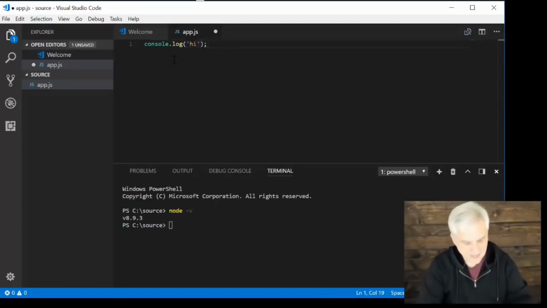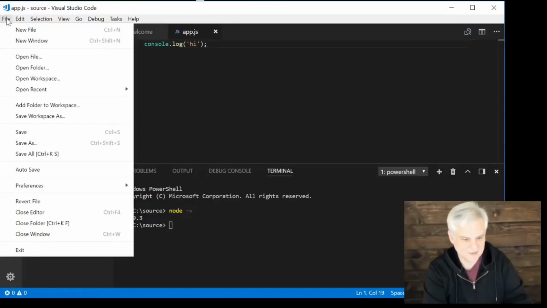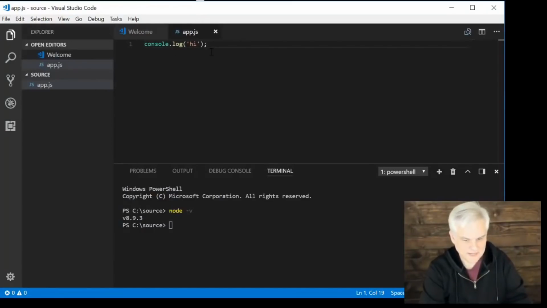So now I'm going to use Control S on my keyboard to save, or it might be Command S if you're on the Mac or something else on Linux. I don't know, whatever you use. Or you can just go File, Save. Now watch what happens when I just use the space bar on the keyboard. Did you notice that little symbol there? It went from X to a circle. That means that file has not been saved yet. That change that I made is not saved. So here again, I'm going to use the keyboard shortcut to save it.